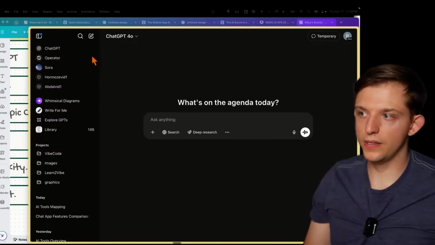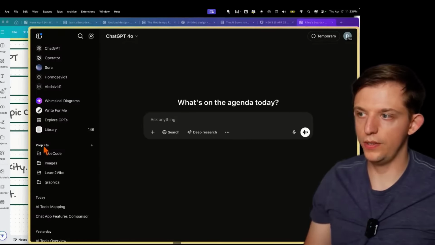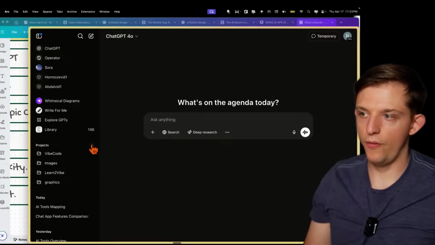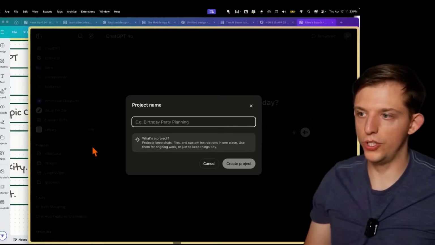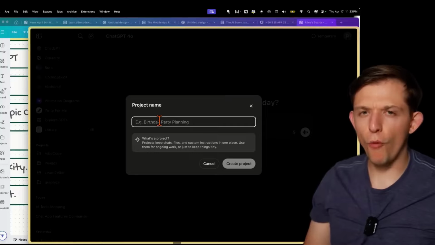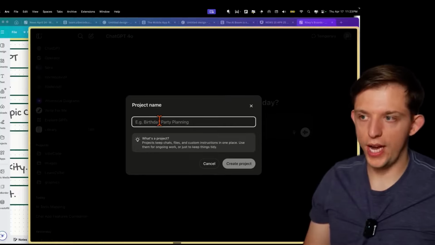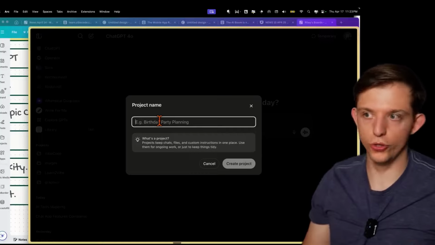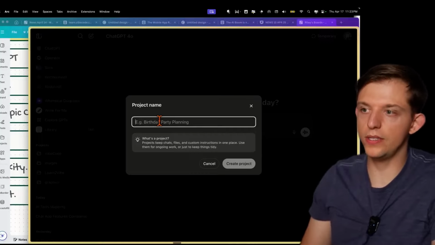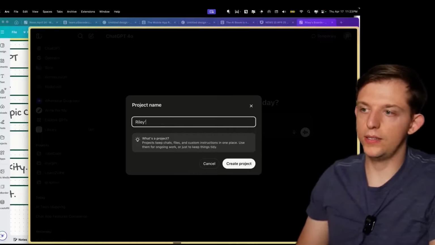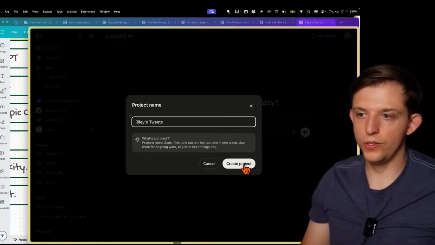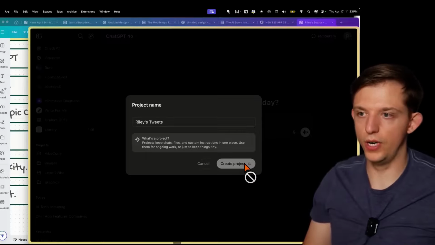If you open up this side window here on ChatGPT, you'll see this projects header. If we come over here and we hit new projects, we can now create a folder of all of the chats that we want to keep in this folder or project. And so what I want to do is let's call this Riley's Tweets. And what we can do is we can just create this project.